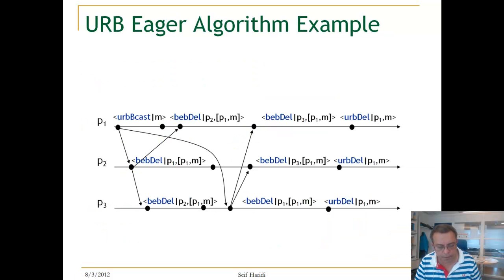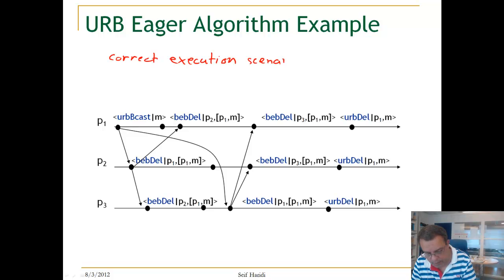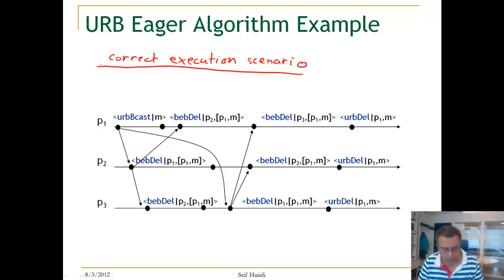Let us look at an execution scenario where all processes are correct. So this is a correct execution scenario. Just to understand this, here P1 does a uniform cast. This is a BEB delivery locally of the message from P1. It delivered the message to P2. This BEB delivery, this is the first time it got a BEB delivery of this message. Then it will BEB cast the message. Here it BEB casts also to itself, and BEB casts to other processes.